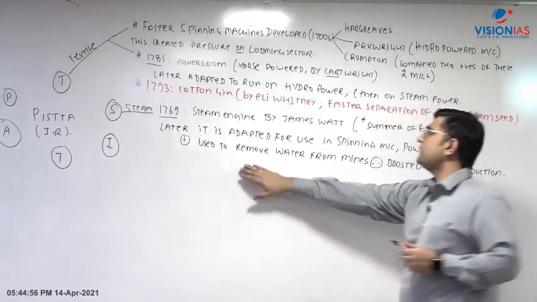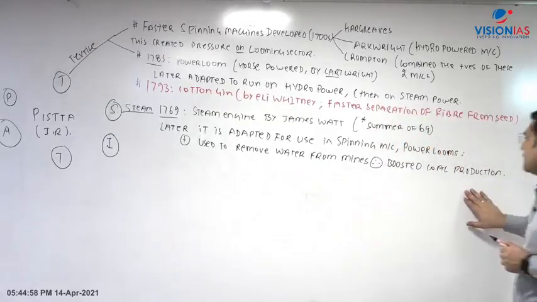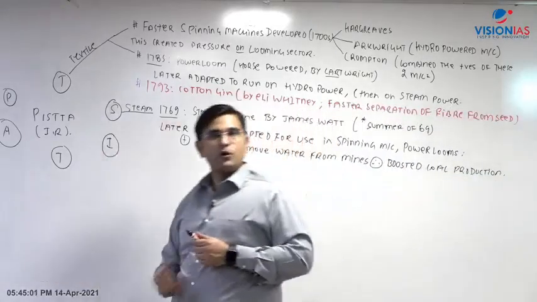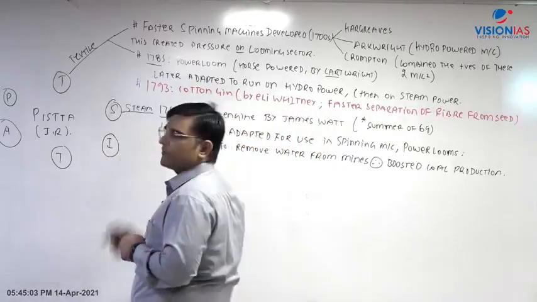So therefore it is used to remove water from the mine, therefore boosted coal production. So in this way your coal production is also increasing, okay. So this is your steam engine.